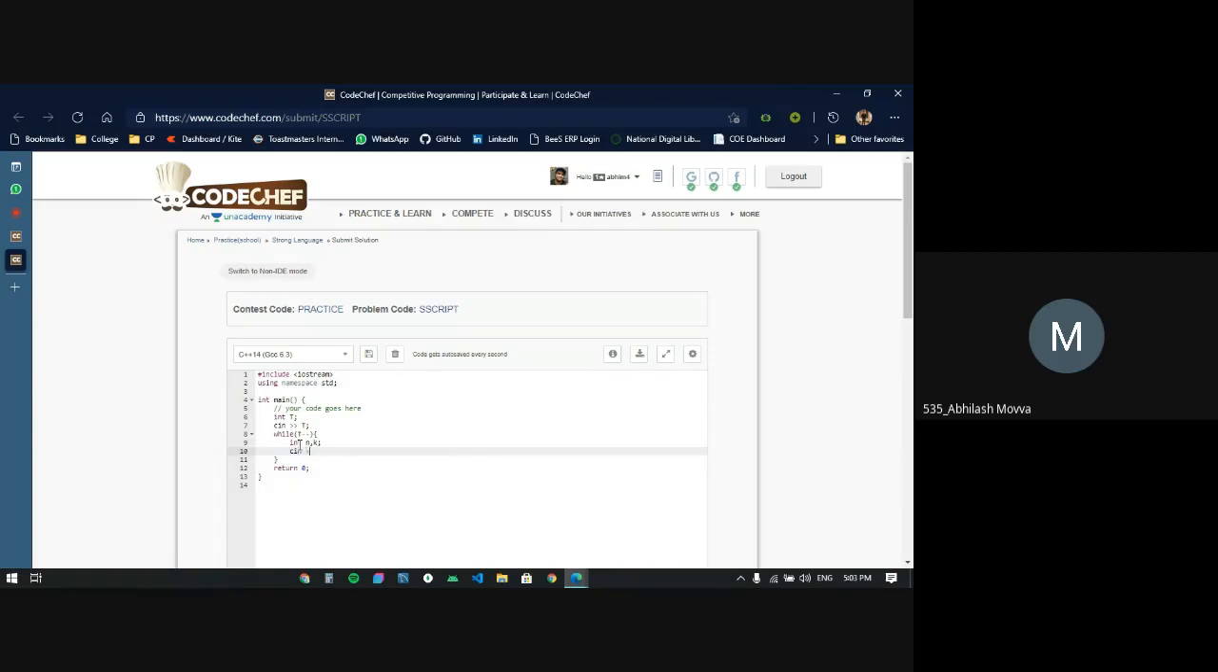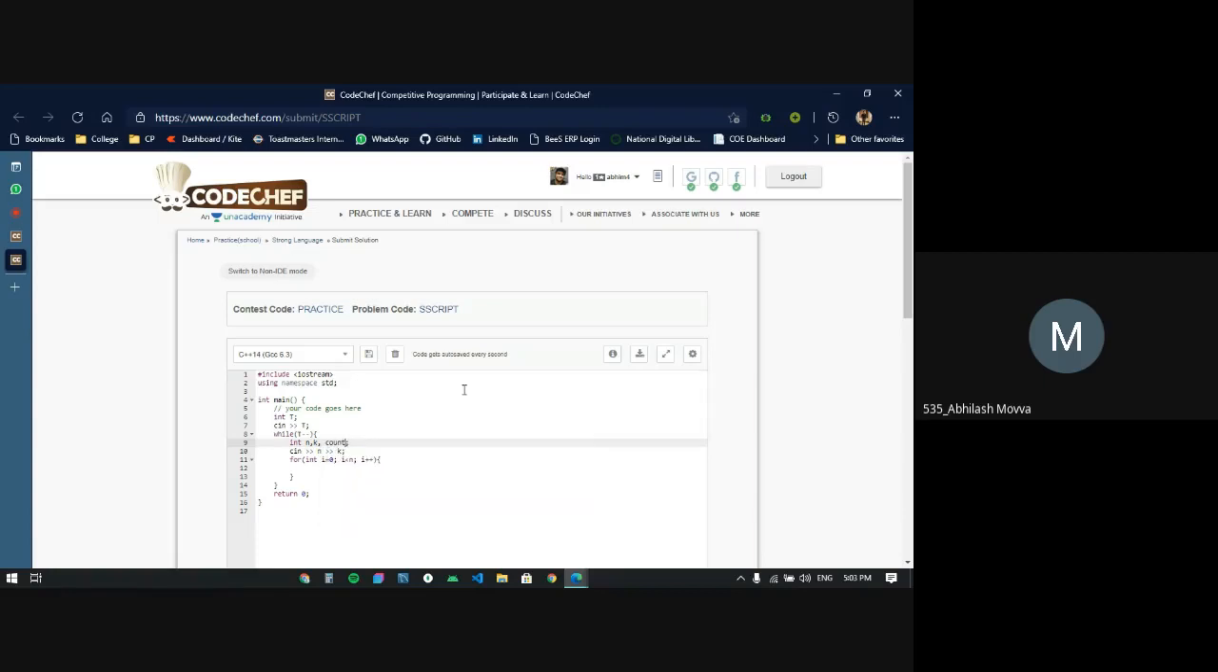So I'm taking the input n and k. Now I need a for loop to iterate over the string. I'll take a loop variable i, and the string size is n, as you already know, so i less than n and i plus plus. This loop will be iterating from the starting position of the string to the ending position of the string n.